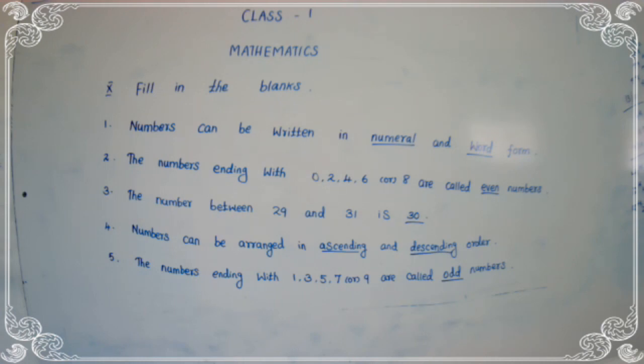The fifth one. The numbers ending with 1, 3, 5, 7 or 9 are called odd numbers. Yes or no, ma? The numbers 1, 3, 5, 7, 9 la முடிஞ்சா நம்ம என்ன சொல்லுவோம்? Odd numbers.